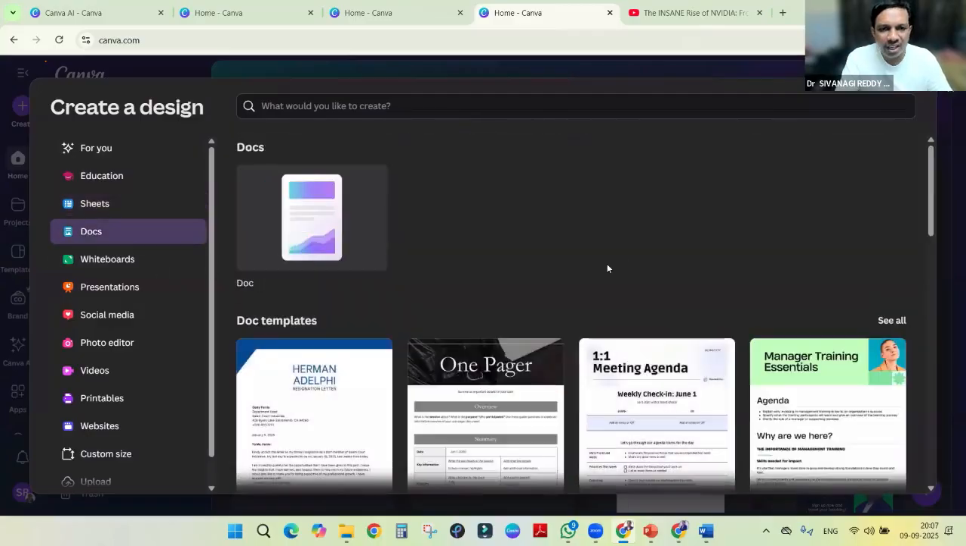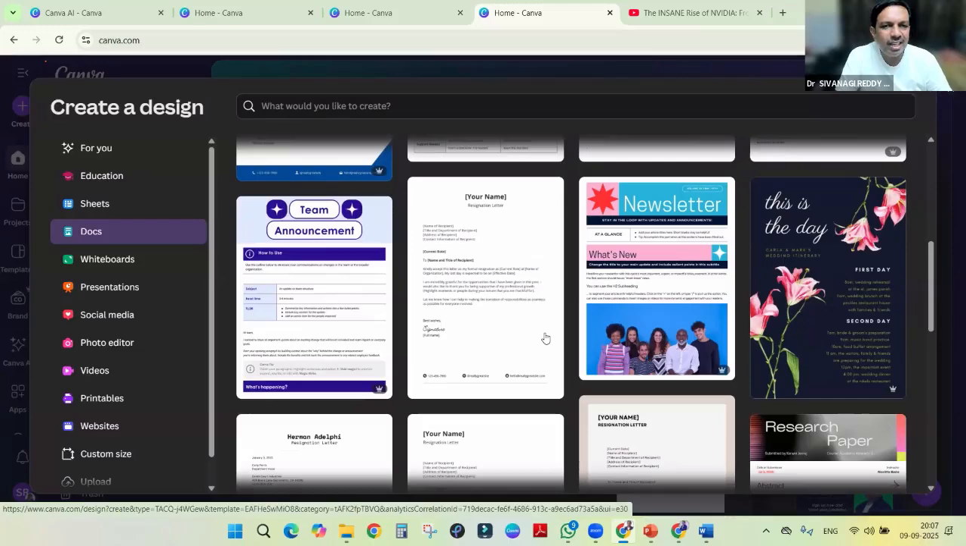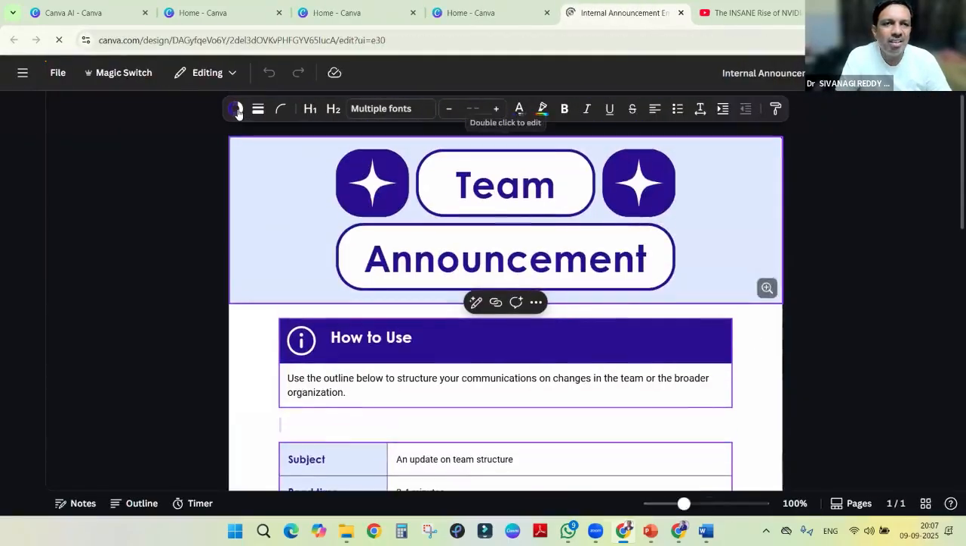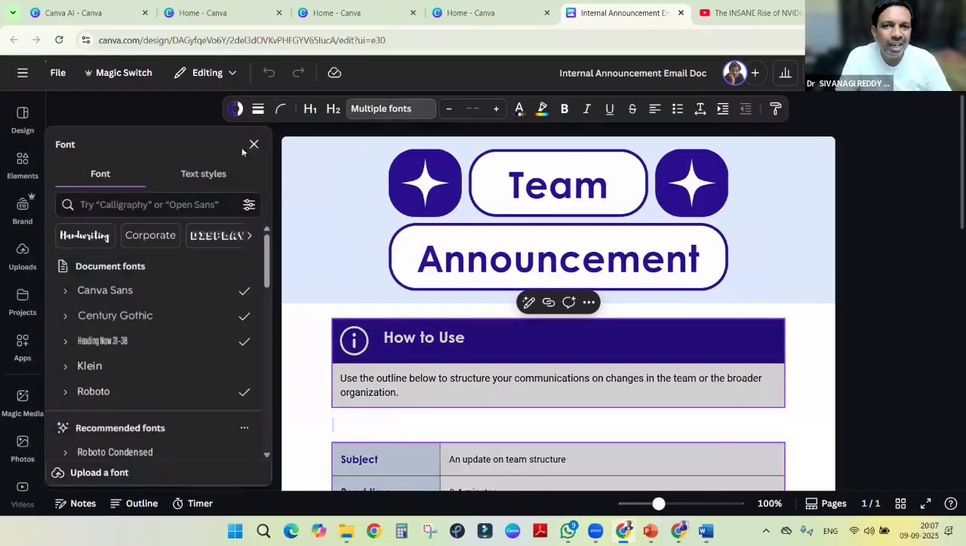And docs will be there, like resumes we can create here, one page, meeting agendas, everything. We can take it and edit it. Just click on it, and you can get it here. You can change everything. You can change the shape, stroke size, corner edges, style, fonts, everything you can edit.